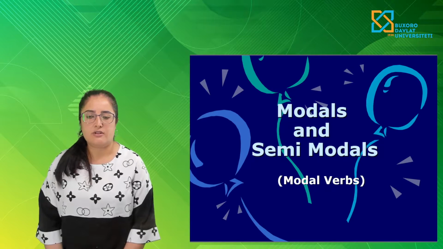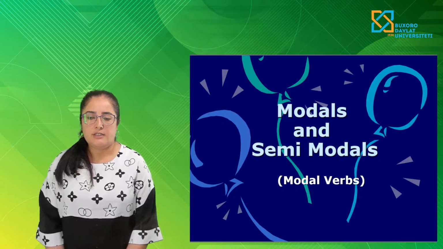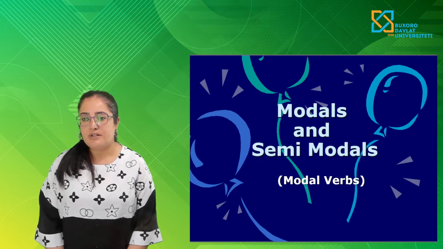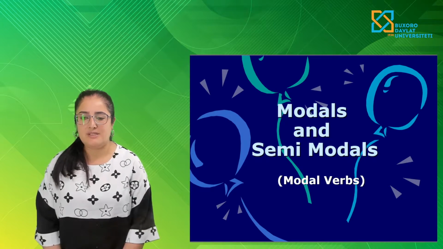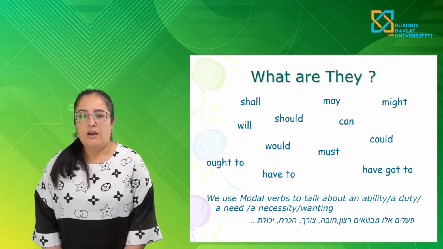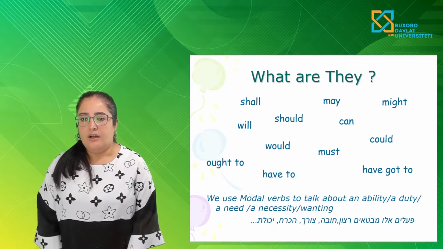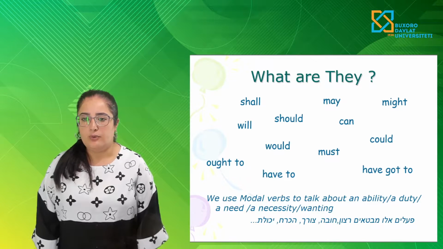The theme of our lesson is grammar: modals and semi-modals. It means modal verbs. What are they? There are a lot of modal verbs.